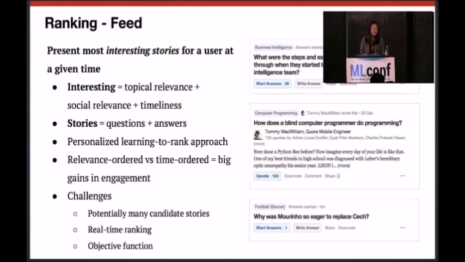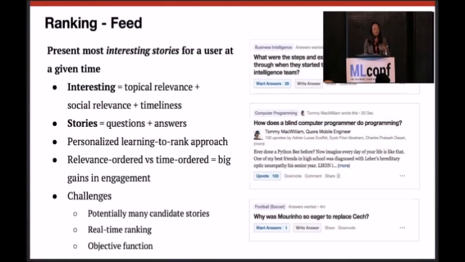So here I mentioned interestingness, and it's defined really by multiple dimensions and we transform that into spaces of features, right? We have topical relevance. We want to make sure that whatever we show you is related to topics that you follow or you are implicitly interested in. It has to also be socially relevant because we care about your follows and what your friends are reading and upvoting.